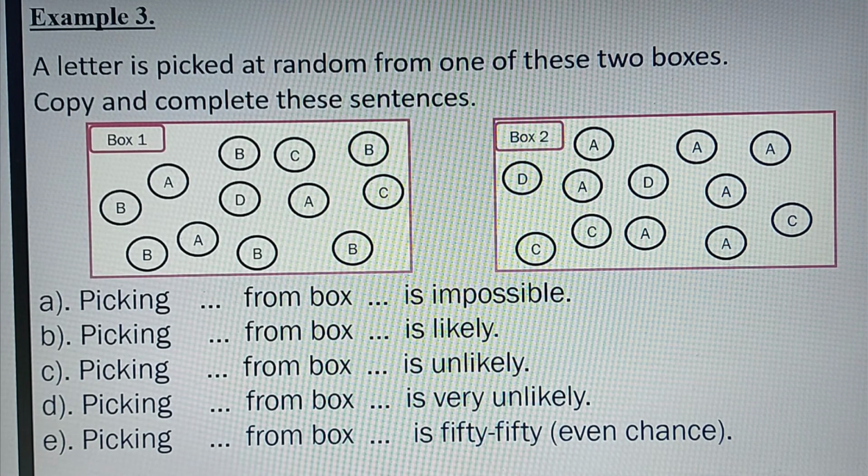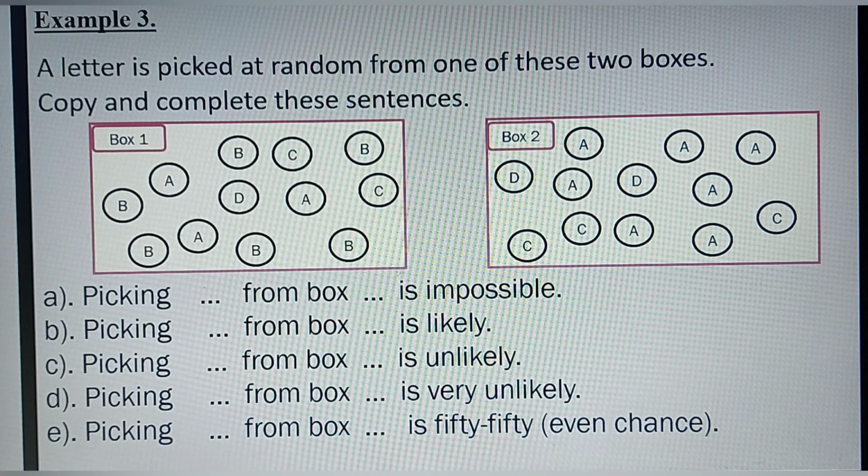Never mind, some of the letters are repeated, but we have to count all together. So in box 1 we have 12 letters, and in box 2 we also have 12 letters. So we need to find the probability of picking a letter from any of the boxes using the words impossible, likely, unlikely, very unlikely, and or 50-50 chance.